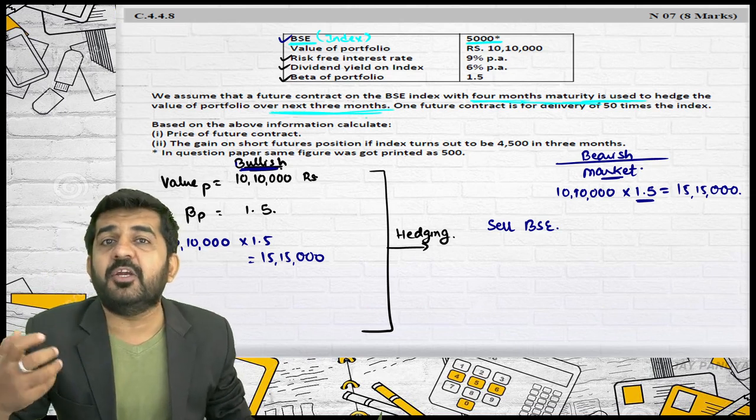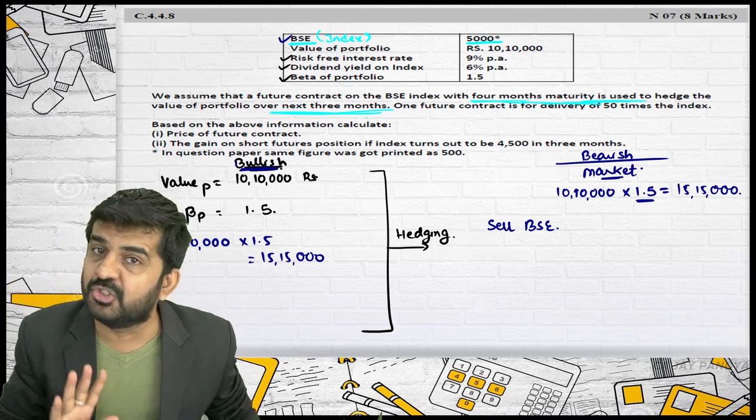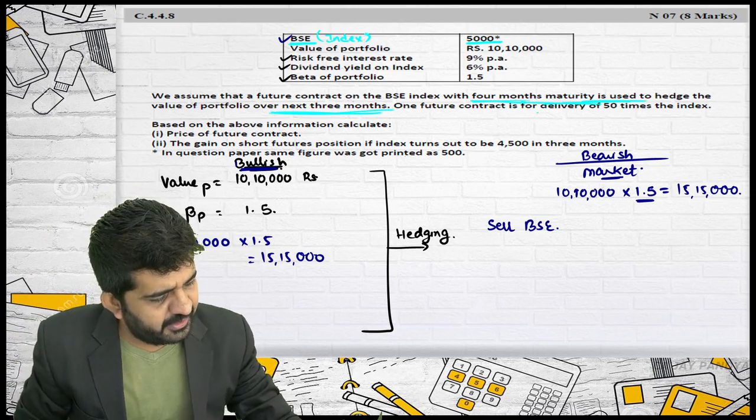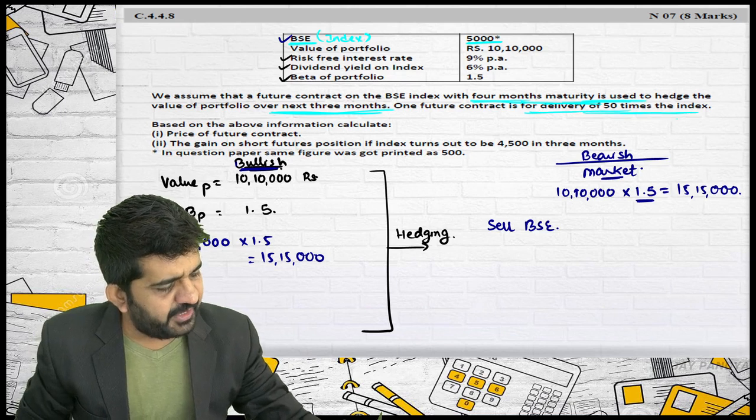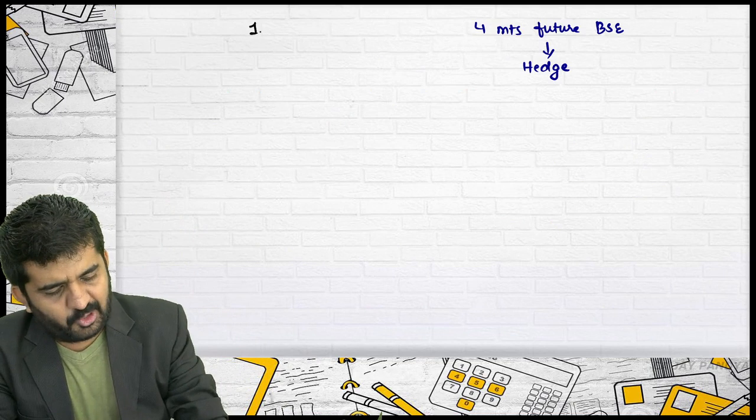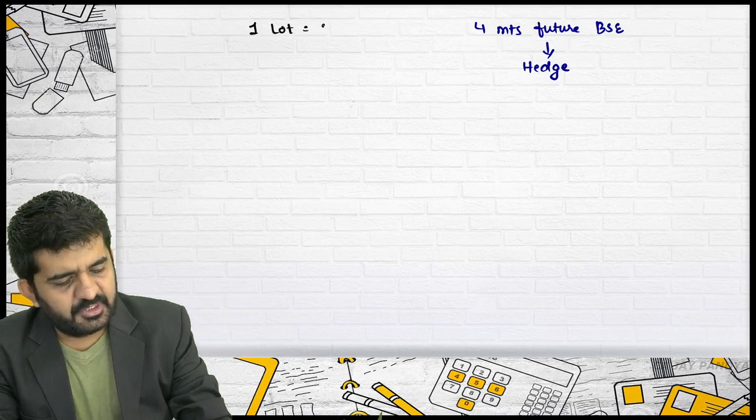For how long you need to hedge is only 3 months. It is not 4 months. So it is an interesting point. One future contract is a delivery for 50 times of the index. That is, one lot is equal to 50 BSE.